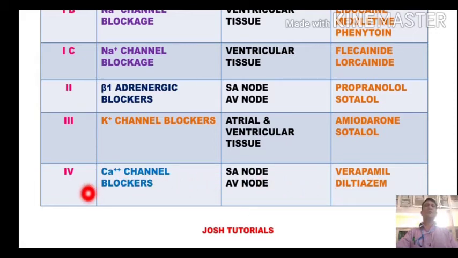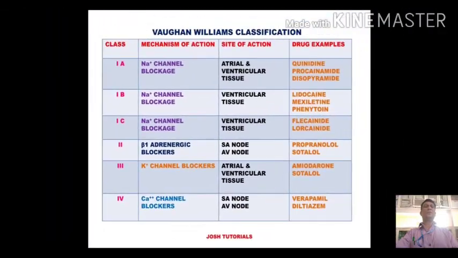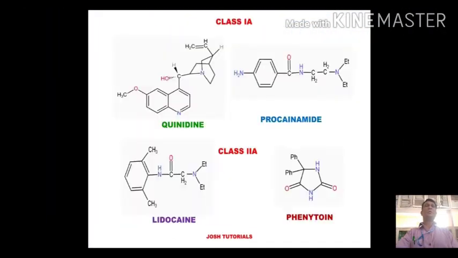So dear students, class 2 and class 4 drugs have their action on the SA node and the AV node, while class 1 and class 3 have their action on the atrial and the ventricular tissues. Now next, let us move on to the individual drugs.